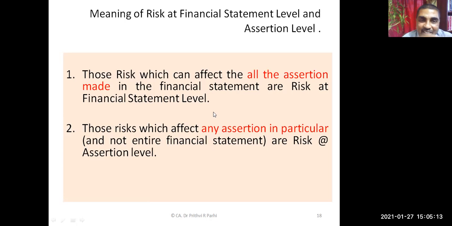That is, you can say, risk at financial statement level. And those risks which affect any particular assertion, you can say, risk at assertion level. The auditor needs to assess the risk at both the levels.